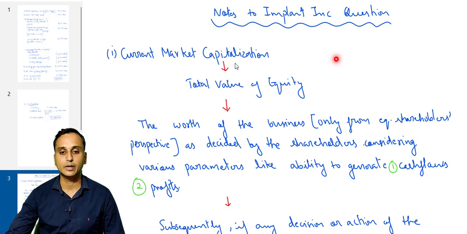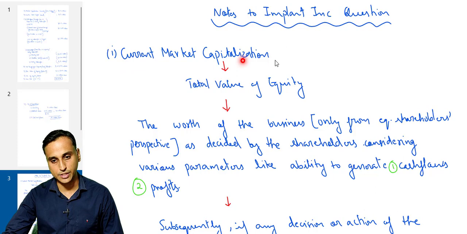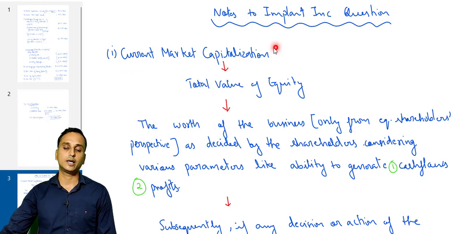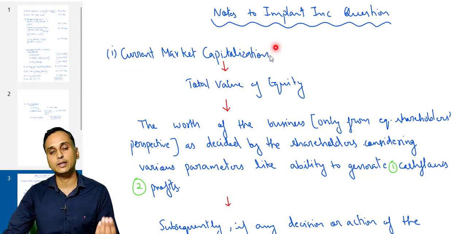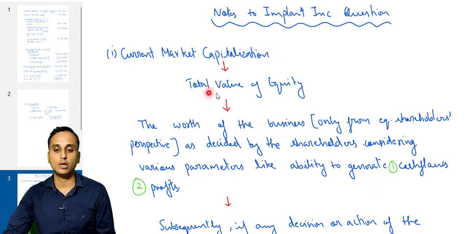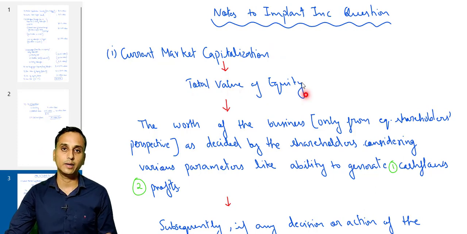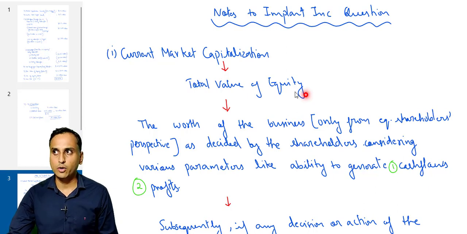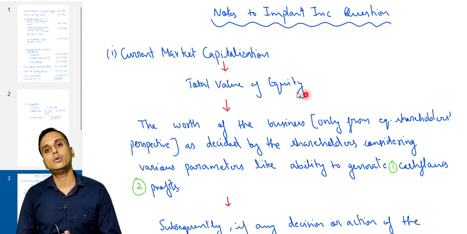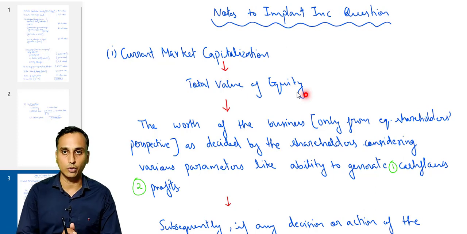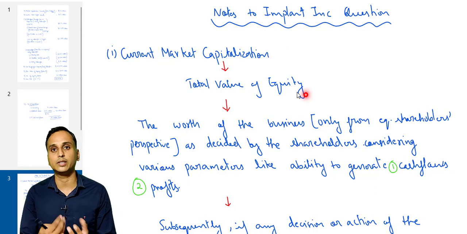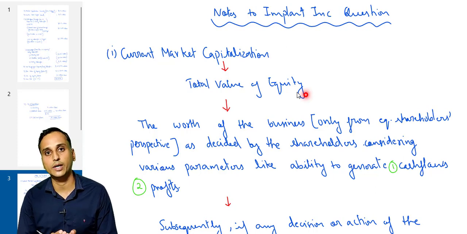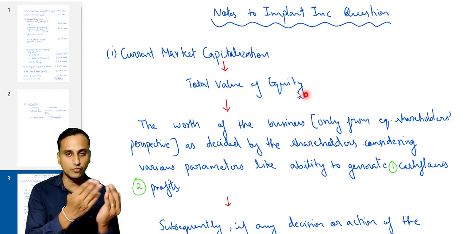So let's start. The first note is on current market capitalization. What is current market capitalization? It is nothing but the value of equity. So total value of equity is nothing but the current market capitalization. Now what is this total market value of equity? It's nothing but the value assigned by the equity shareholders to the business. That is the worth. How much equity shareholders believe the company is worth.